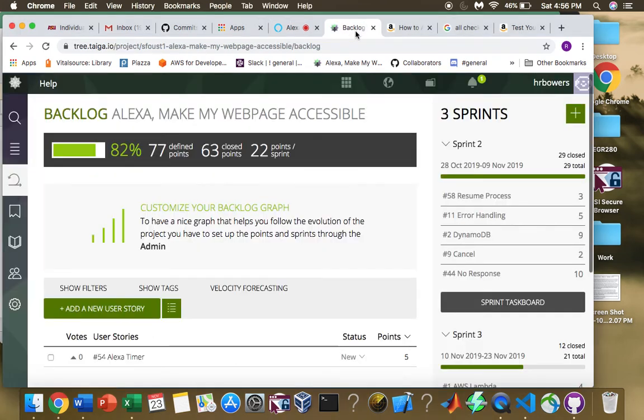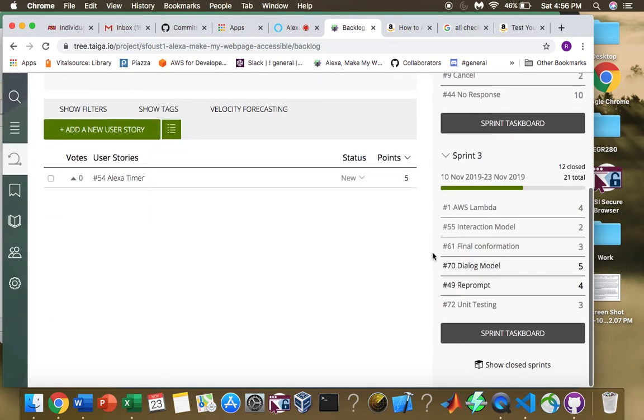So, goals for this sprint were to update our interaction model, finish incorporating our AWS Lambda, a final confirmation prompt that allows the user to edit their saved responses. We did some updating to the dialogue model, reprompting here for when a user gives random input that has nothing to do with the skill. We have handling for that now. And we also got some unit testing implemented with Travis CI and Bespoken.